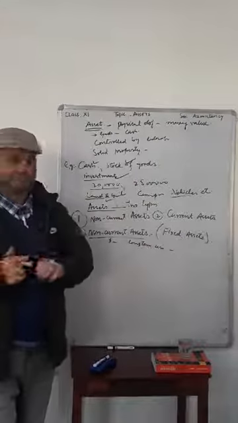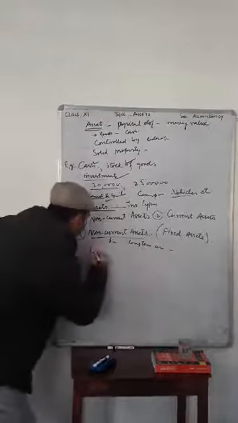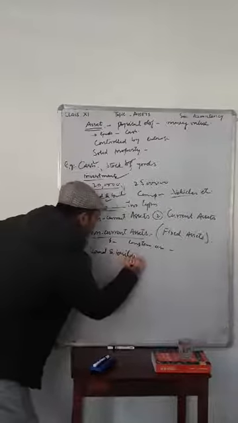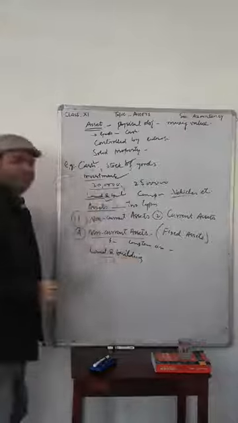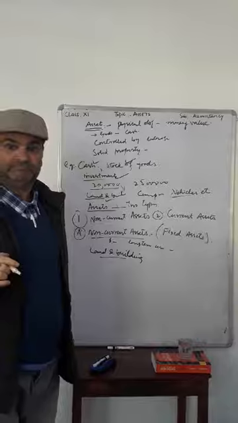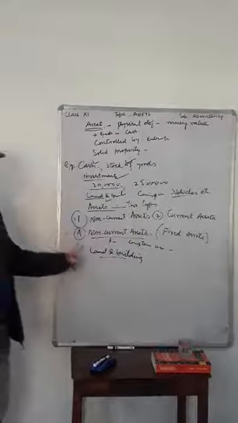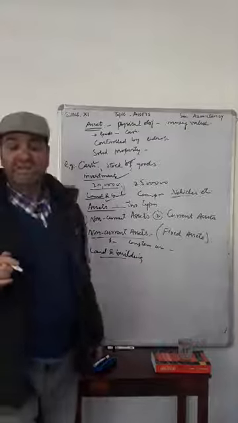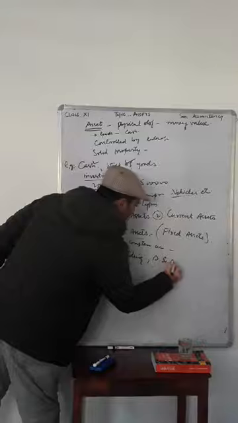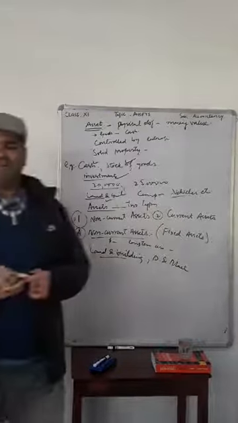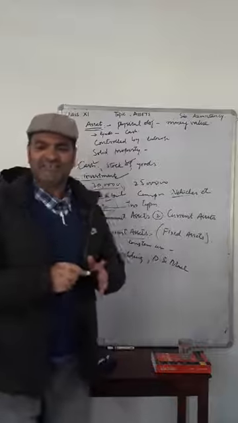For example, we have land and building. Land and building is such an asset with a company which cannot be sold for a long time. Similarly, we have plant and machinery. Machines should not be sold as quickly as possible.